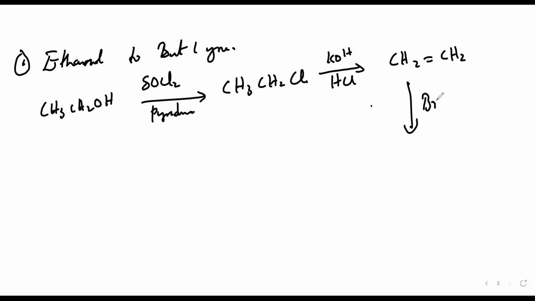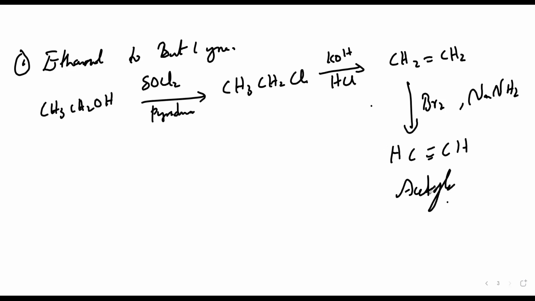Then if I treat it with bromine, Br2, as well as NaNH2, I'll be getting acetylene, triple bond, because my main thing here is that I have to get but-1-yne. I'll write it down properly here so that it will be easy for you to understand. HC triple bond CH. This is my acetylene. Now with this, I have to get but-1-yne.